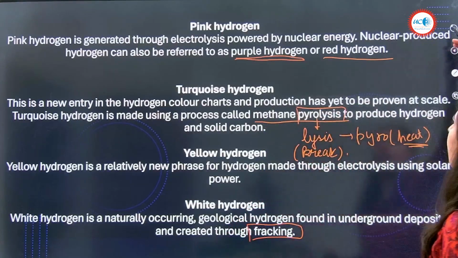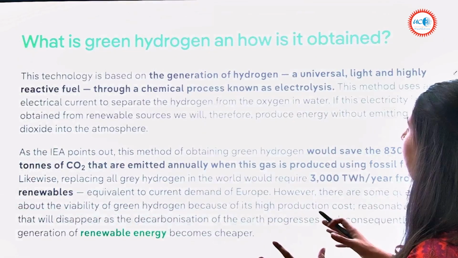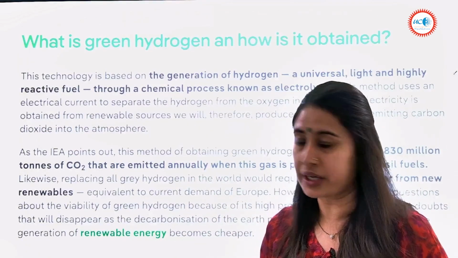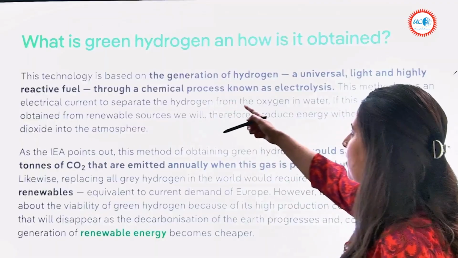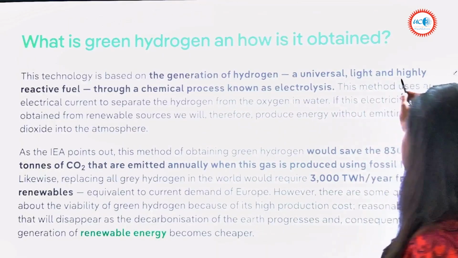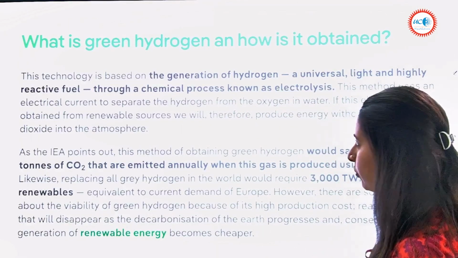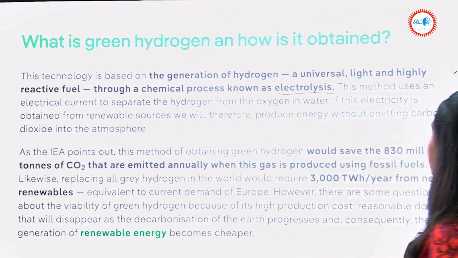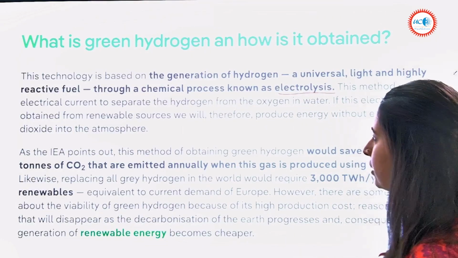All right, now here we have what is green hydrogen and how is it obtained. So this is what we should know exactly what it is. This technology is based on the generation of hydrogen, a universal light and highly reactive fuel, through a chemical process known as electrolysis. This method uses an electrical current to separate.